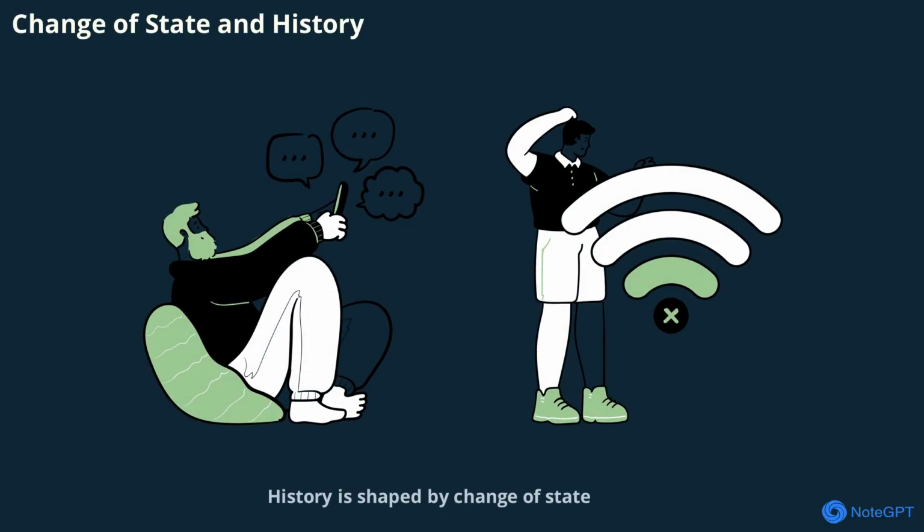History is shaped by change of state. Steam engines powered the Industrial Revolution, melting metals built civilizations, and evaporation shaped agriculture. These processes have changed the world.